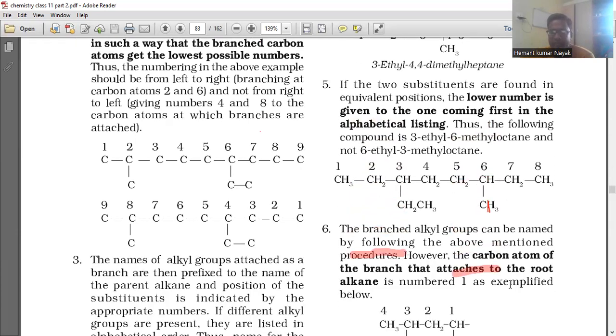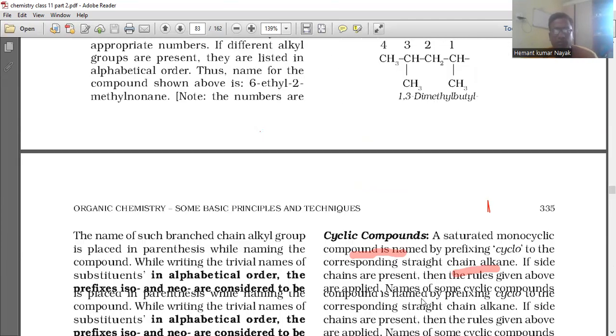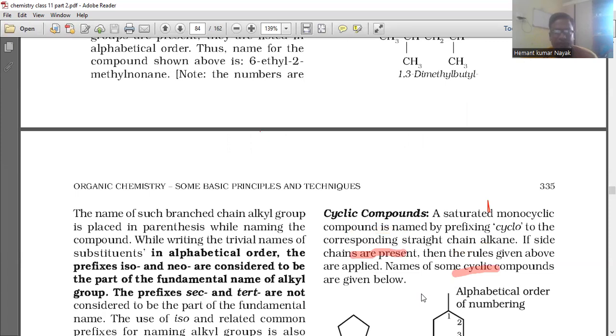The branch alkyl group can be named by following the above mentioned procedure. However, the carbon atom of the branch that attaches to the root alkane is numbered 1, as exemplified below. 1,3-dimethyl-butyl. The carbon atom of the branch that attaches to the root alkane is numbered 1. Okay. 1, 2, 3. Okay. 1,3-dimethyl-butyl. These are the rules for nomenclature of organic compounds.